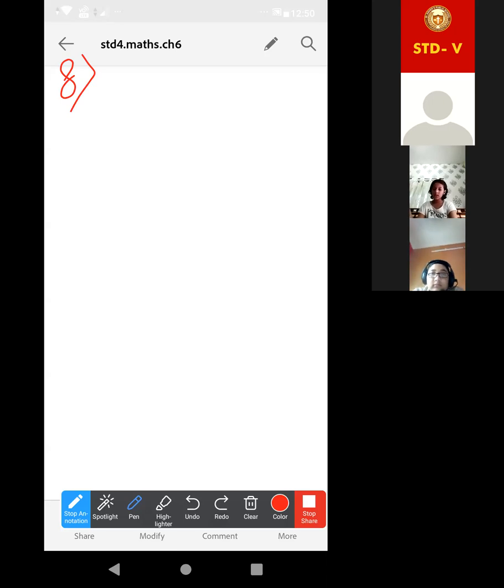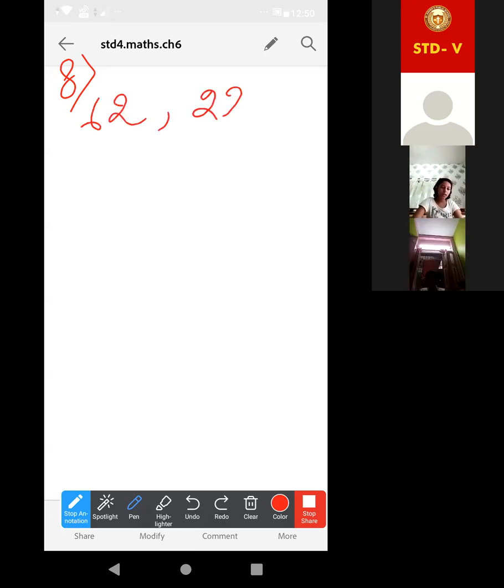Now look, what is in number 8? Find the greatest number which divides 62 and 227, leaving remainder 2 in each case. Basically the same type of question as 1, 2, 3, but one extra point is added.